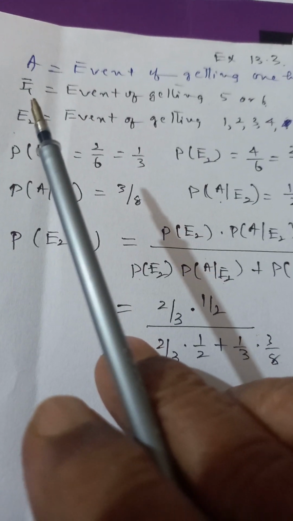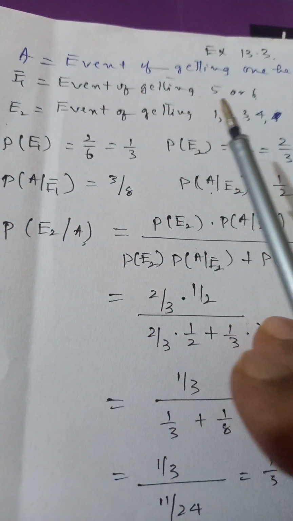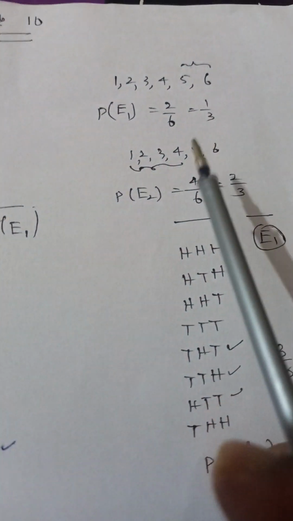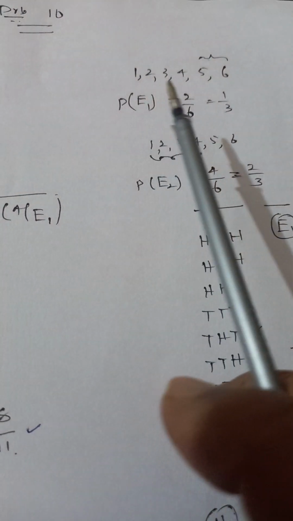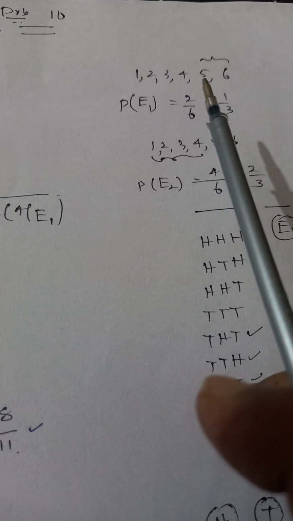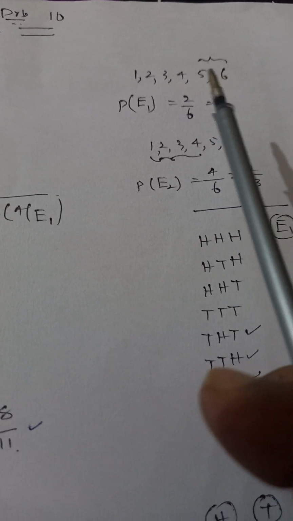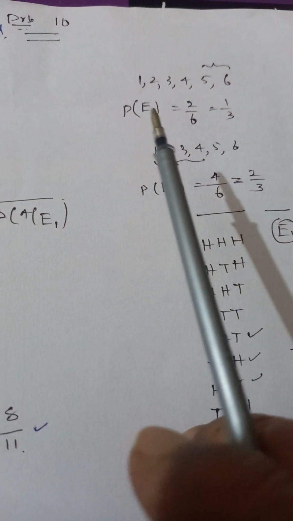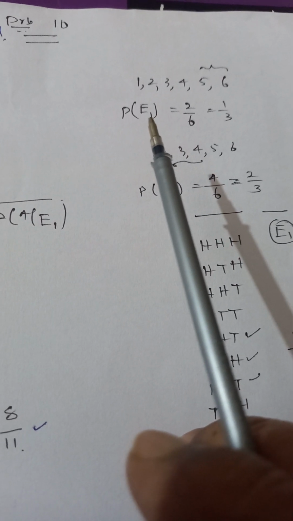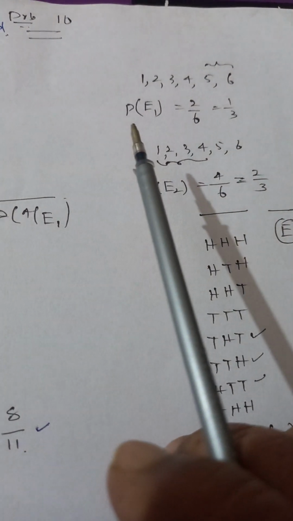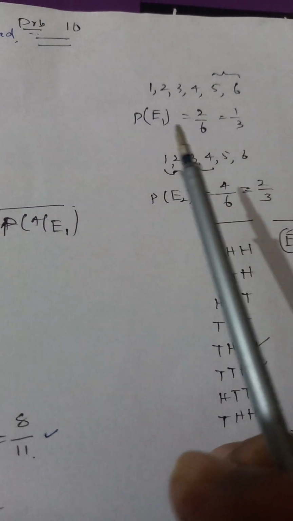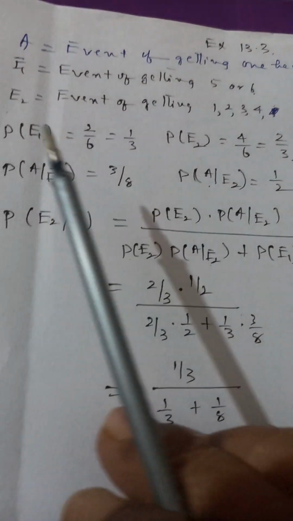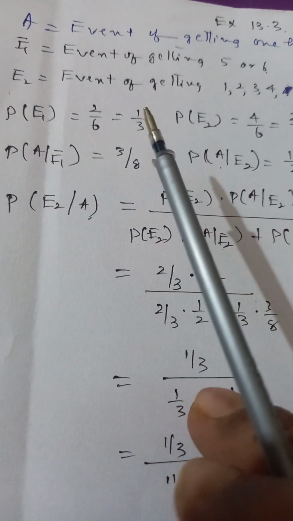Now, what is the probability of E1, the event of getting 5 or 6? Look here. When a die is thrown, these are the possibilities: 1, 2, 3, 4, 5, 6. Getting 5 or 6 gives only two possibilities. So the probability of E1 is 2 out of 6, that is 1 over 3. That's why we have written here P(E1) is 1 over 3.